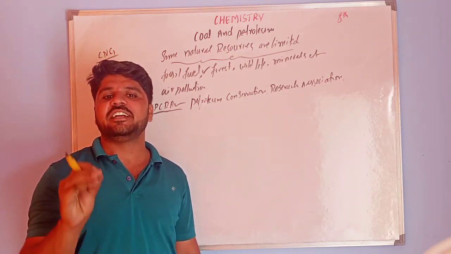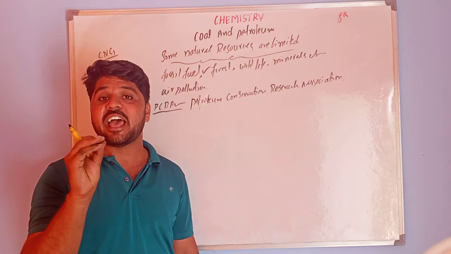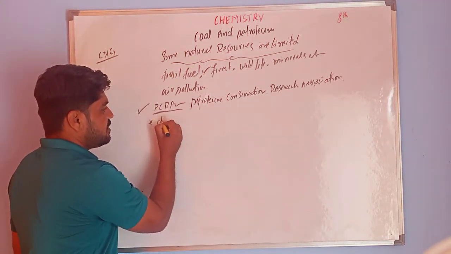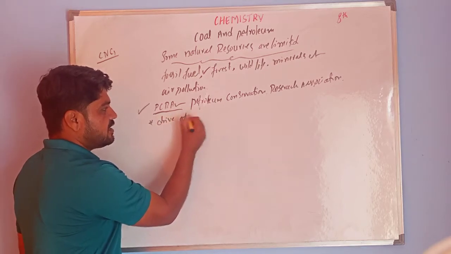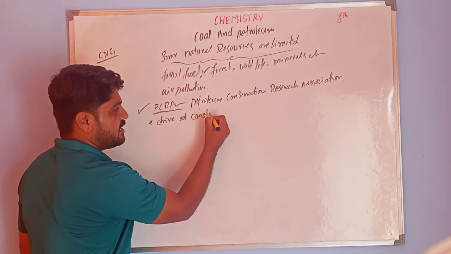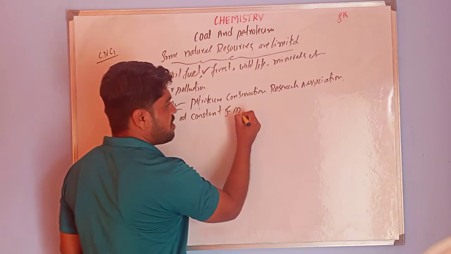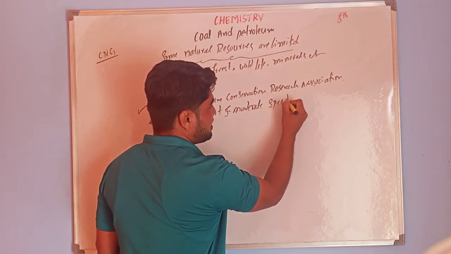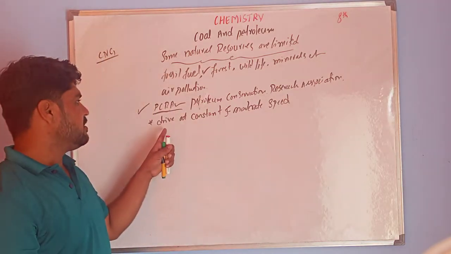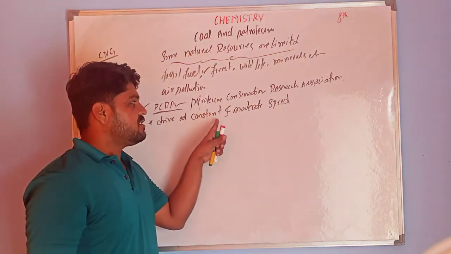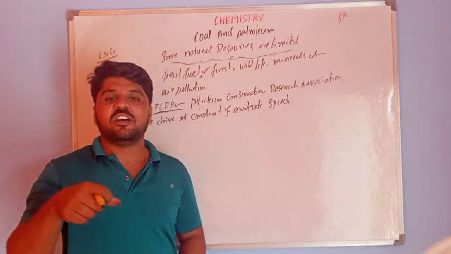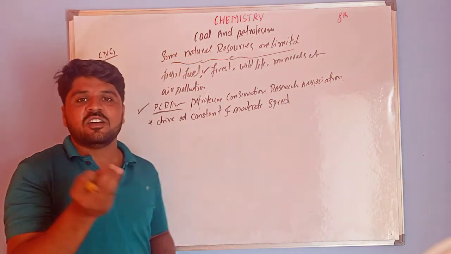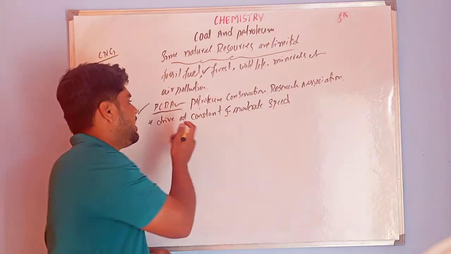Drive at a constant and moderate speed as far as possible. What happens? If you ride constantly, the burning of fuel is low.